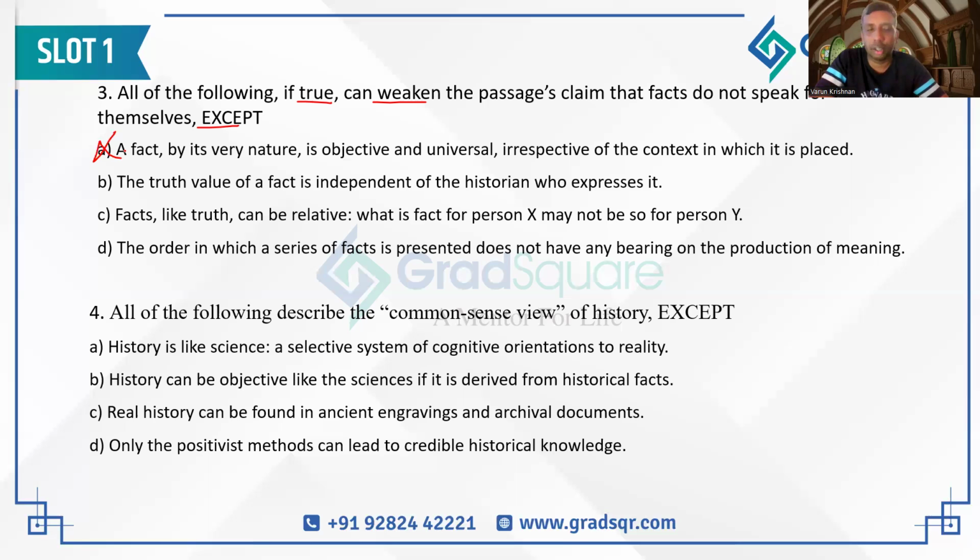So it is weakening the author's claim, and that's why A cannot be the correct answer. B says the truth value of a fact is independent of the historian who expresses it. Again, the opposite of this is written in the passage. So B is not the correct answer, because every historian can show a different set of facts is mentioned in the last paragraph. So B is not the correct answer.